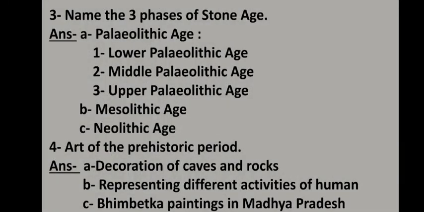Then the second thing was the 3 phases of the Paleolithic stage. What is the Paleolithic age? The words Paleolithic, Mesolithic and Neolithic have all been derived from Greek words, in which lithic means stone, paleo means old, meso means middle and neo means new.